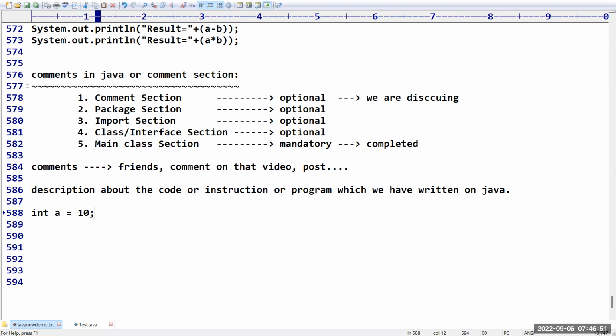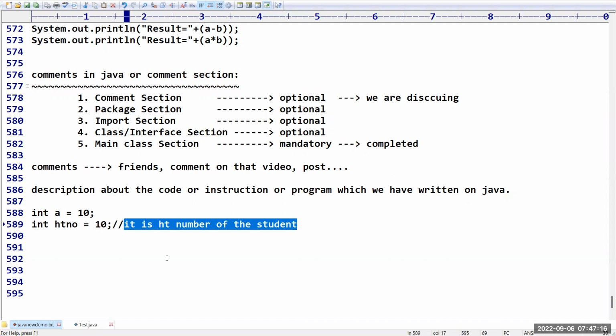Suppose I have declared a variable like int a = 10. Actually it is not recommended to take it like this. You have to provide proper names. Maybe I declared int hallTicketNumber = 10. So after a double slash, I write: hall ticket number of the student. Do you know this will become a comment?